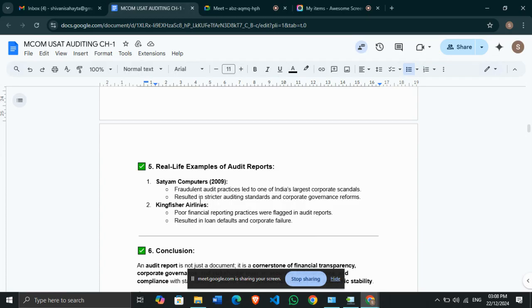Satyam Computers, I have already discussed the Satyam scandal. Even Kingfisher Airlines brought into notice that the audit reports were flagged, the audit reports were not good. There were fraudulent audit practices going on in Satyam Computers and Kingfisher Airlines, which eventually resulted in the failure of that particular organization, right? So yes, the audit report is not just a document, it actually shows the financial transparency, the stability, the financial position and performance of the company, which many stakeholders rely on, right?